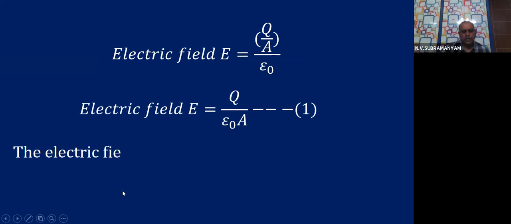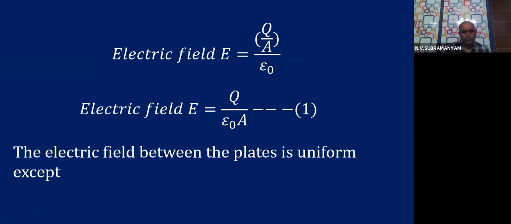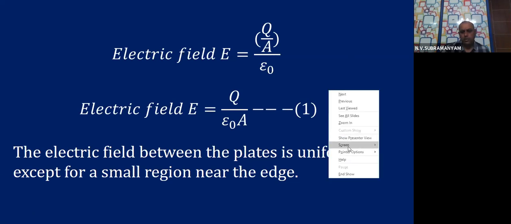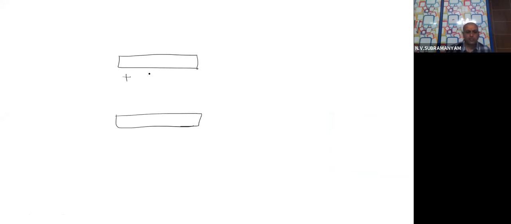So the electric field between the plates is uniform except for a small region near the edges. So I will just show you this one. If you see carefully the parallel plate capacitor, we know that it is having arrangement like this. Yes or not? So plus charge and minus charge.